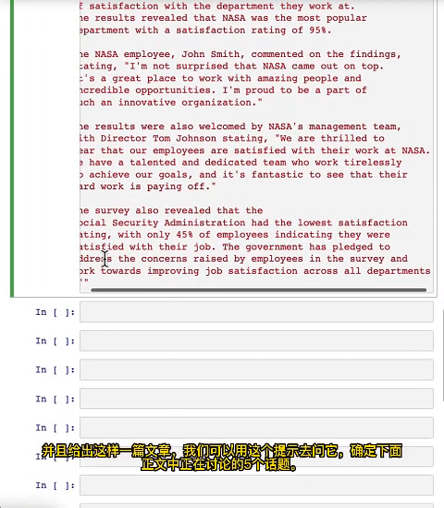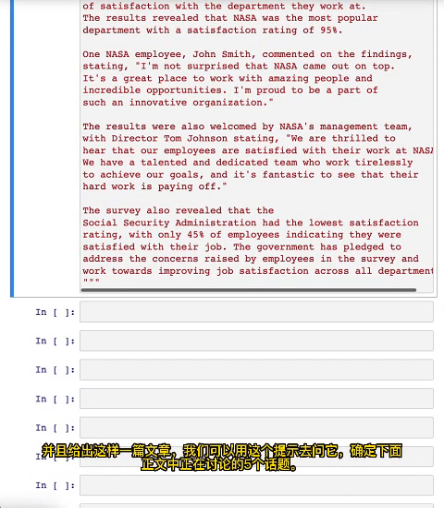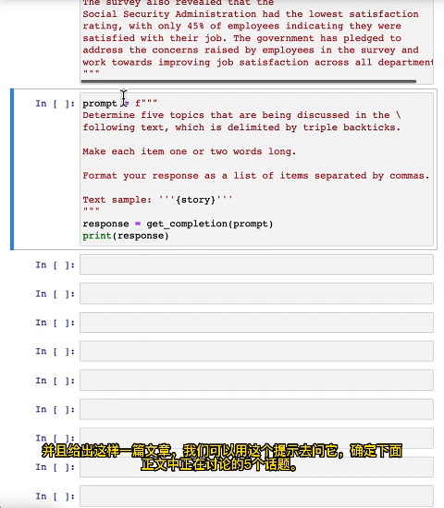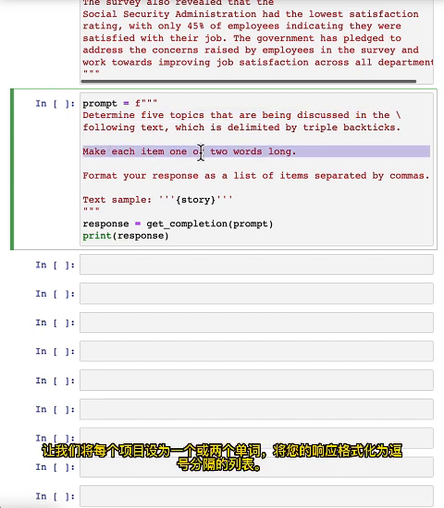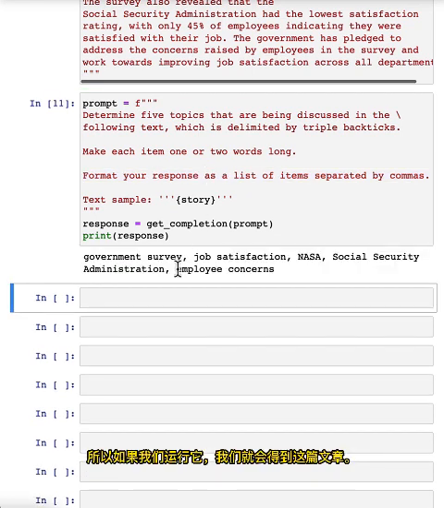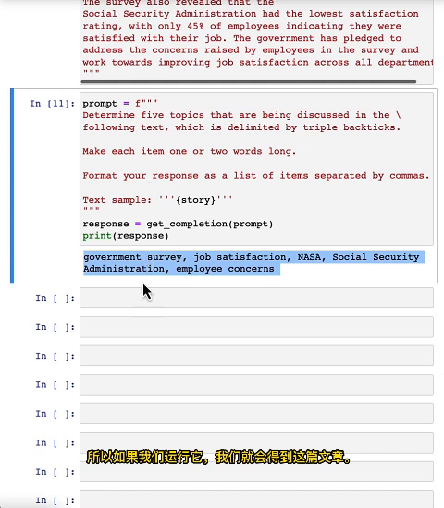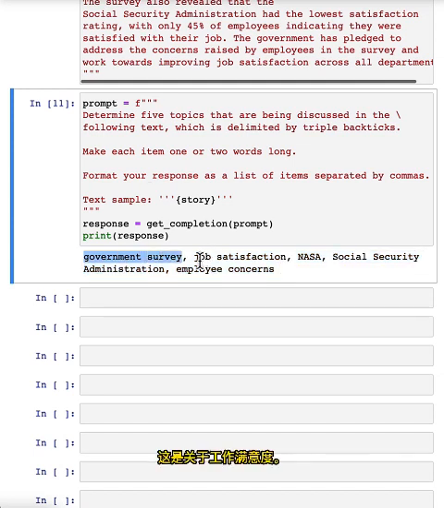And so given an article like this, we can ask it with this prompt, determine 5 topics that are being discussed in the following text. Let's make each item 1 or 2 words long, format your response in a comma-separated list. And so if we run that, we get out: this article is about a government survey, it's about job satisfaction, it's about NASA, and so on.